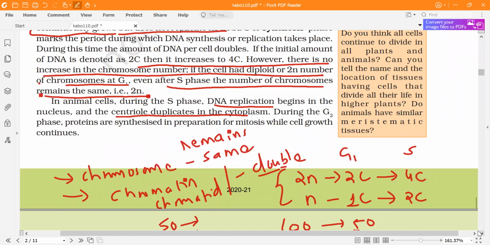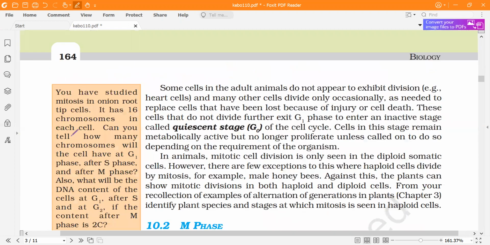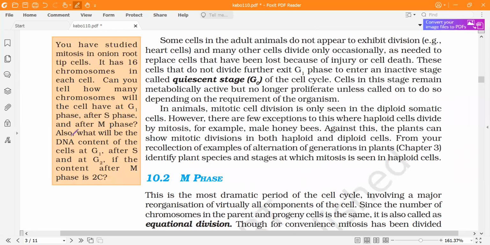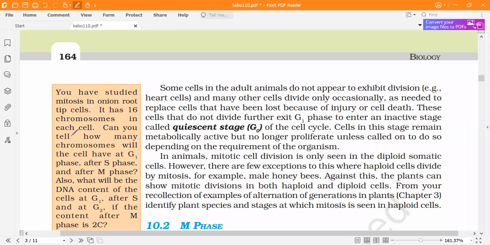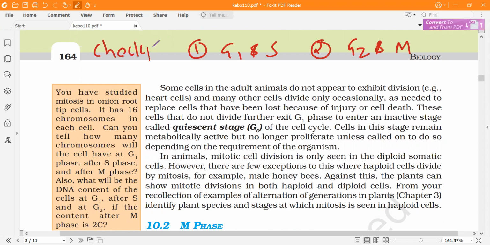During G2 phase, there is RNA and protein synthesis, which is required for mitosis. Cell growth will also continue. And then it will divide in M phase. So you should know that the first checkpoint is between G1 and S, and the second checkpoint is between G2 and M. So these are the two checkpoints.